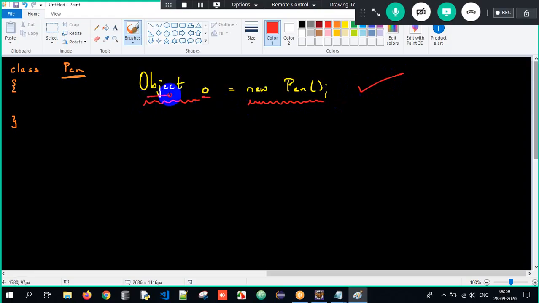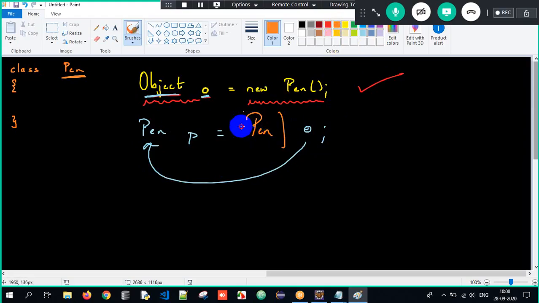But this o is of type Object. I can access only Object class properties. So therefore I need to downcast it. How? This o, which is of type Object, I need to convert it back to Pen p here, the subclass. But now we have to do it explicitly. So I'll write Pen within parentheses. p is of type Pen, and I can access both superclass and subclass properties. So this is upcasting and this is downcasting. How do you compare the current object? The this keyword. That's it. This is all about the entire process here. Got it? So this is how we are supposed to understand the actual content here.